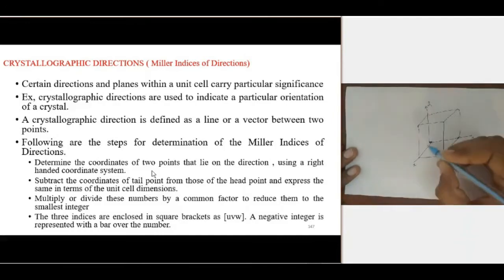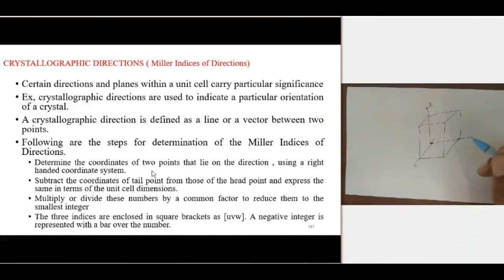While defining the directions, every direction should be specified with respect to the origin, or the direction line should pass through the origin. That is very important. I will explain how we can translate this line to the origin. So determine the coordinates of 2 points that lie on the direction using the right-handed coordinate system. Here, this is the right-handed coordinate system.